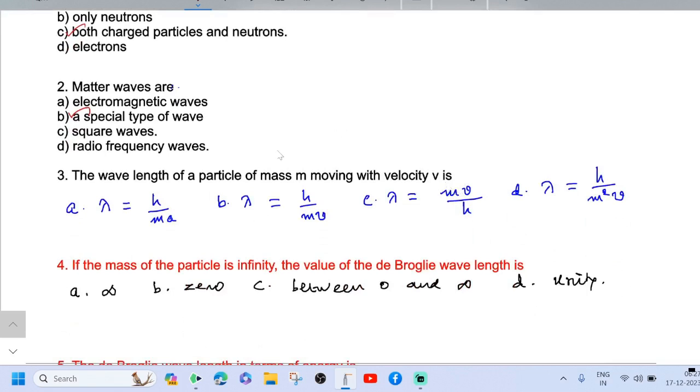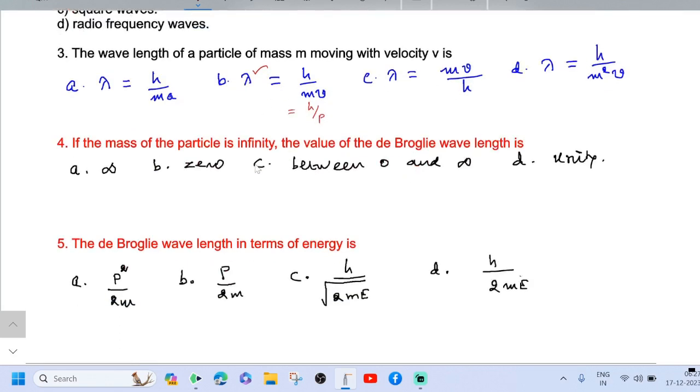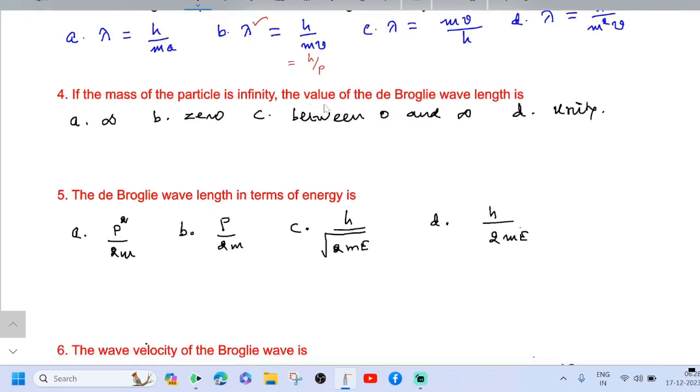See the third question. The wavelength of a particle of mass m moving with velocity v is lambda equal to h divided by mv or h by p. Both are correct. If the mass of the particle is infinity, the value of the de Broglie wavelength is 0. In this relation, lambda equal to h divided by mv. If m equal to infinity, then lambda equal to h divided by infinity into v. Anything by infinity, 0.